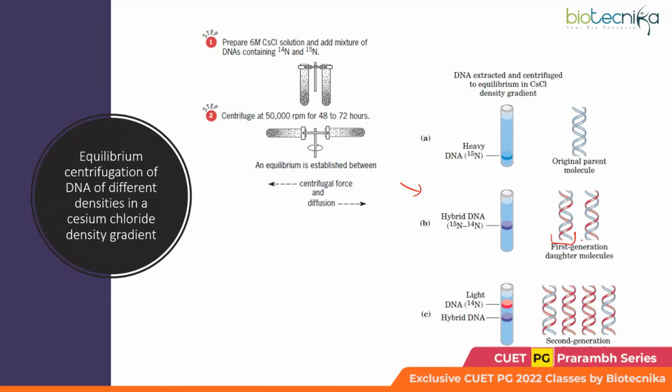See, these are the hybrid DNA. When they open up, when the unwinding happens, you will have the heavier DNA strand as the template as well as the lighter DNA strand as the template, right? Both of them would be acting as templates, and against them the complementary strands would be produced. So you would get the hybrids as well as the daughter DNA duplexes, which would be made up of both lighter strands. That would correspond to this lighter band. Am I clear with this?